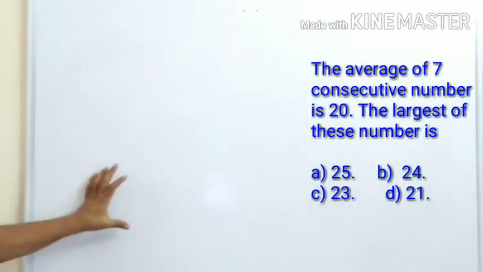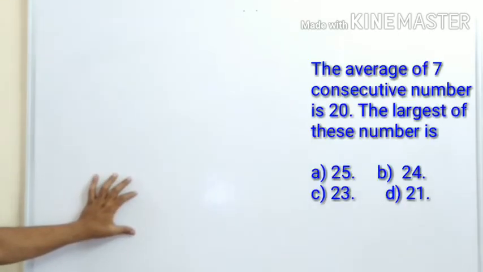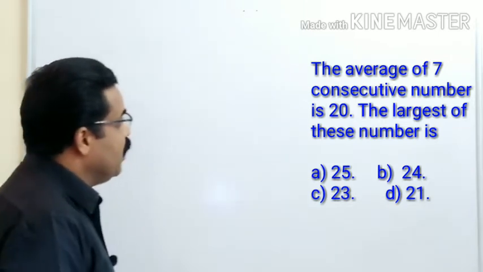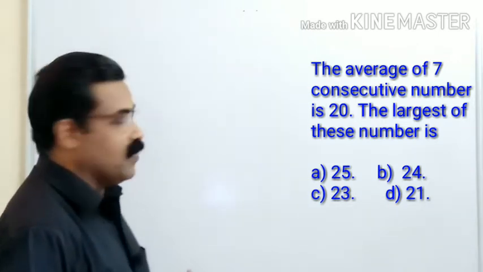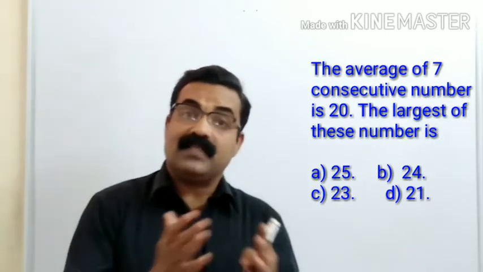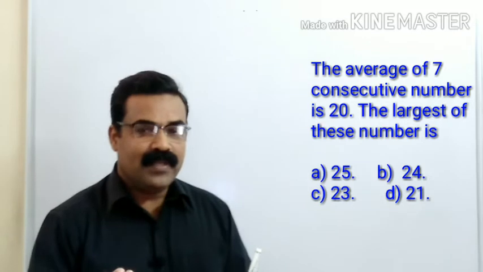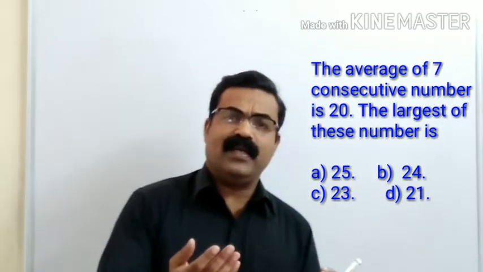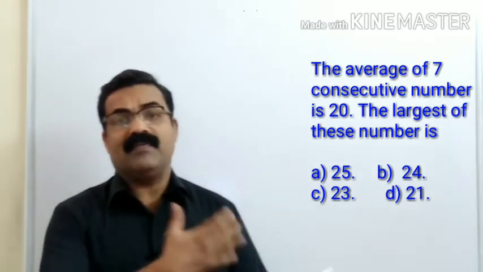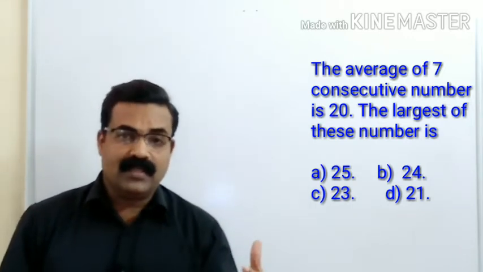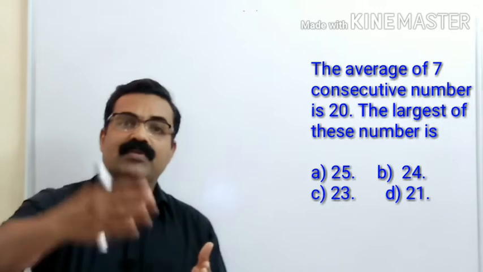The question: the average of 7 consecutive numbers is 20. Find the largest number. So we have 7 numbers, and they are consecutive. What are consecutive numbers? We have explained this in many previous videos. Consecutive means numbers which are taken continuously.